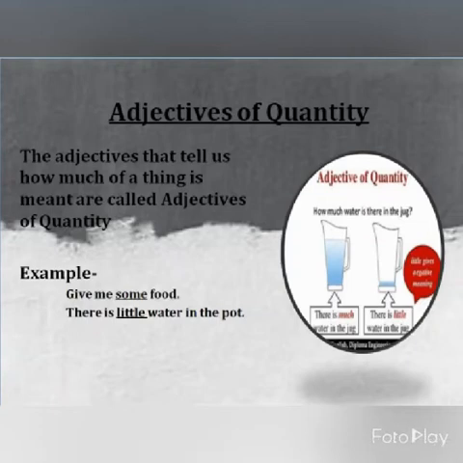So what will you say? There is much water in the jug because the jug is filled with water. Whereas in the second jug, there is little water in the jug. Why? Because you can see hardly any water in the jug. So it is little water. So these are the adjectives which describe the quantity of a noun or pronoun.